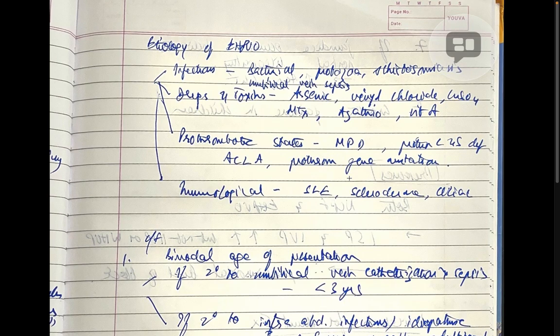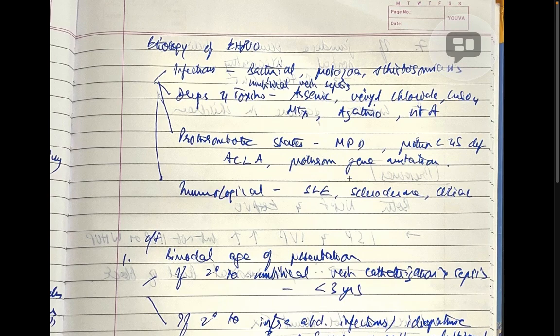Etiology of EHPVO: it's said to be due to infections, especially umbilical vein sepsis as a neonate, and even abdominal wall infections, abdominal infections per se. Therefore, it's very important to take a history of any umbilical vein infection, umbilical infections, when the child was born.